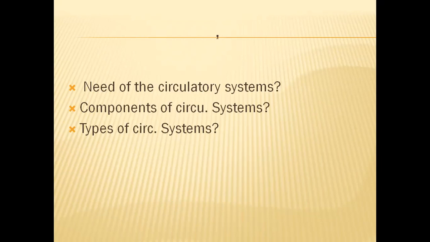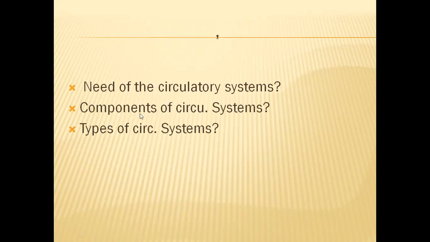So circulation of materials is very essential in highly complex organisms. To transfer the materials from here to there, and from there to here, a special system is required. For that purpose, a circulatory system has been developed in the highly complex organisms.